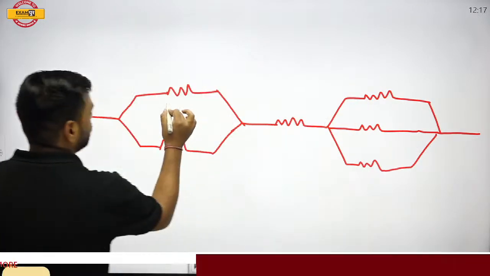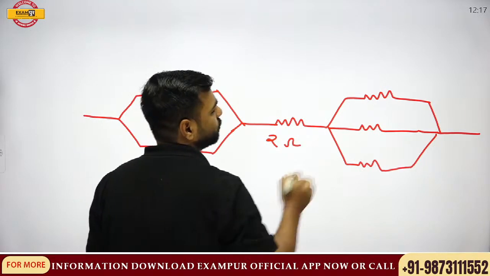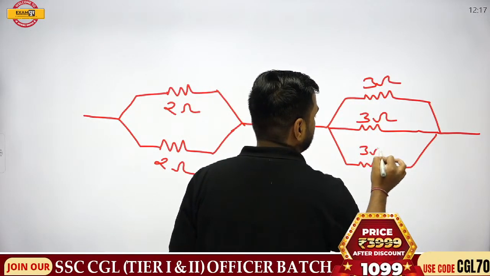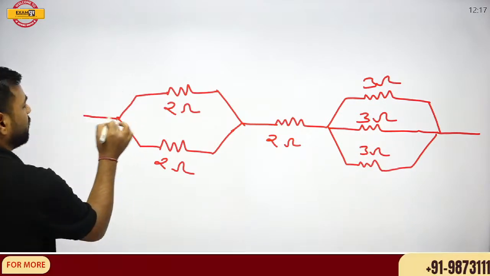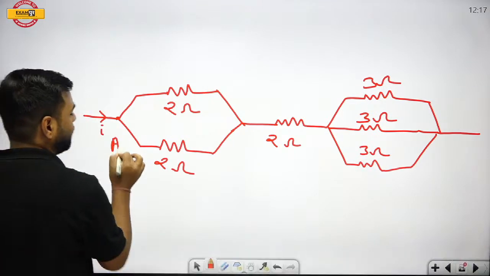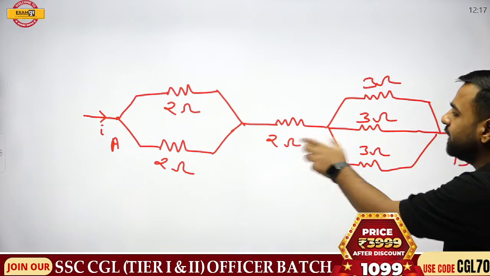So this is 2 ohm. Let's make all of them 2 ohm. Fine. This would be 3 ohm, 3 ohm, 3 ohm. So yes, I am talking about this point here. Current I is there, and here it is point A. This is point B. So I want the resultant resistance between point A and B.